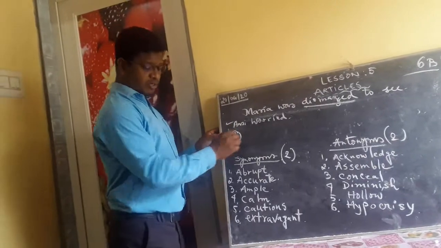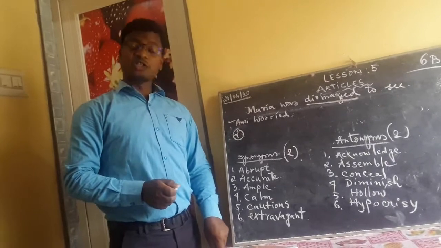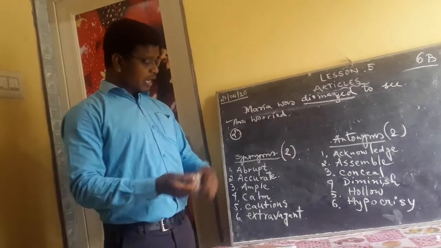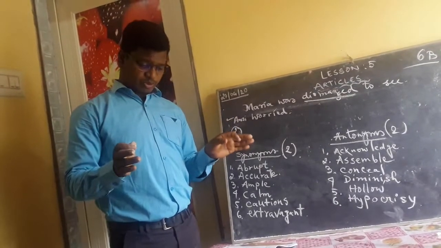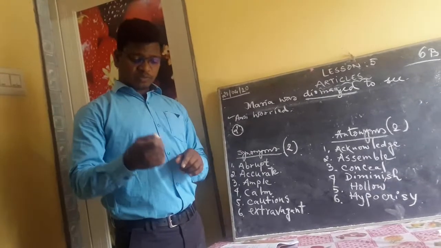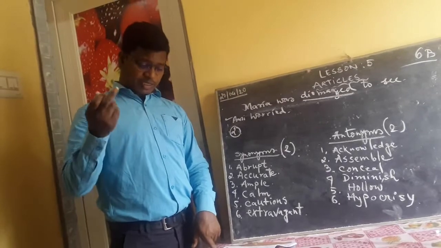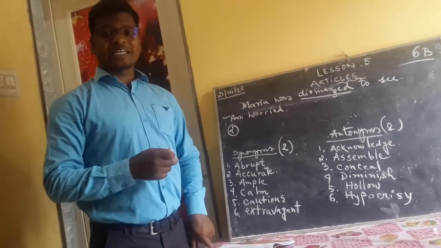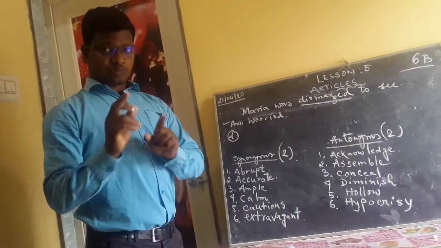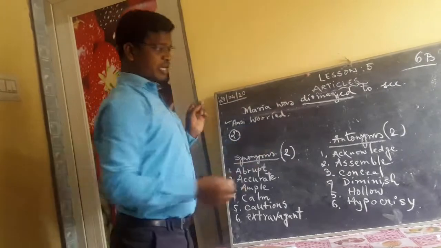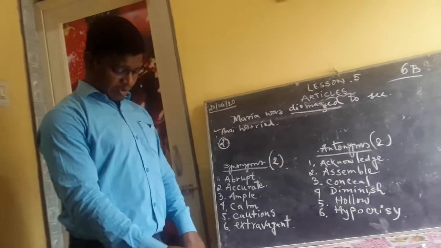Then move on to question number 2. Carol thought she was smart enough to find a shortcut. Write that sentence, and when you write the answer, you must write only the answer, not a full sentence. So smart will be intelligent. And, the 2 boys were suspended for having a brawl in class. So for brawl, you write the whole sentence and underline the word brawl, just like this, as I have already shown you. And then you write fight.